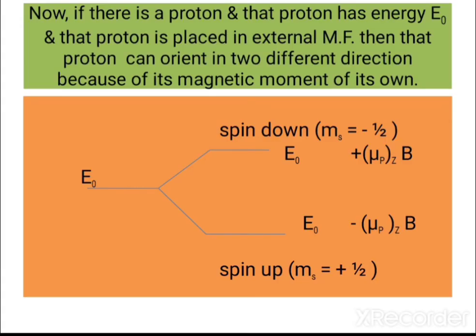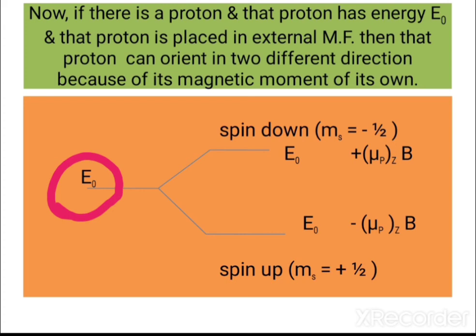Now if there is a proton and that proton has energy E naught, and that proton is placed in some external magnetic field, then because this proton has a magnetic moment of its own, it can orient itself in two different directions.